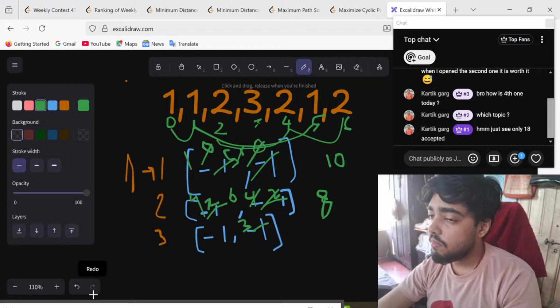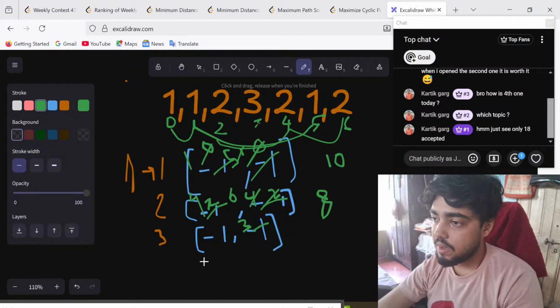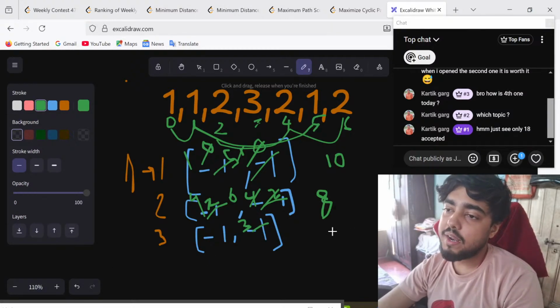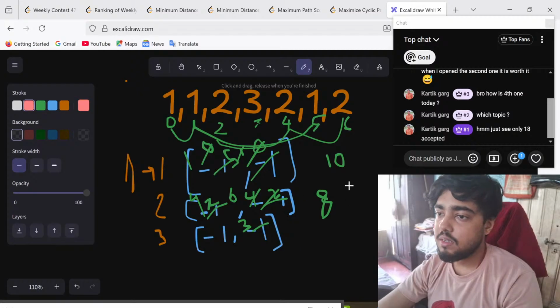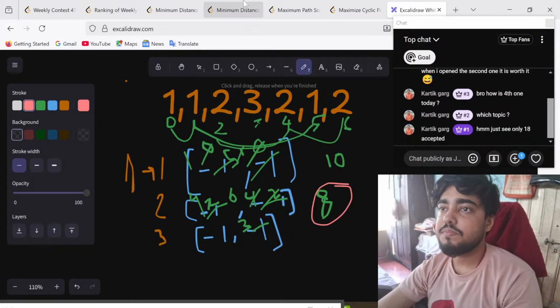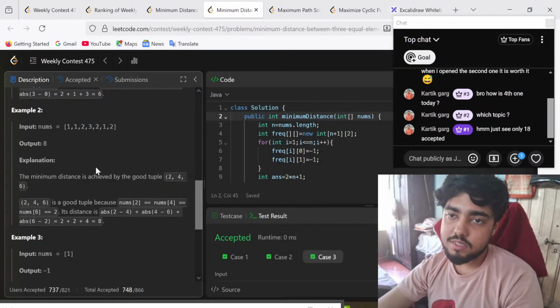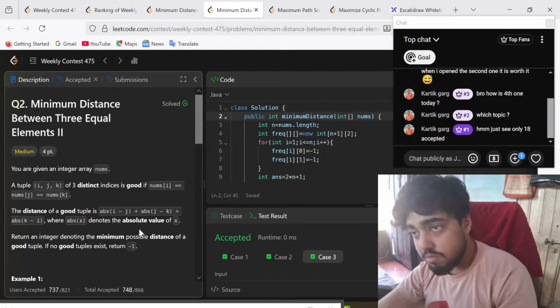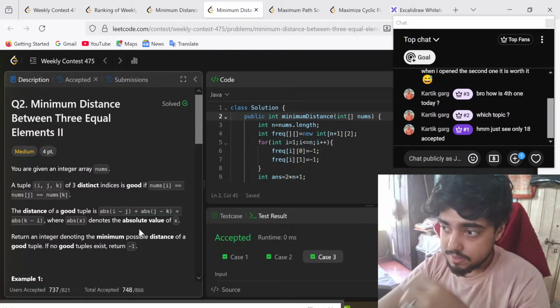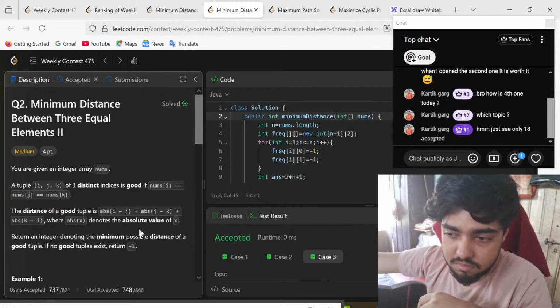What was our main target? It was to make it minimum, correct? Which is minimum among 10 and 8? 8 is minimum, right? So 8 is the answer. You can check, 8 is the answer. I hope this is clear for you guys. Any doubt on this, you guys can directly ask.